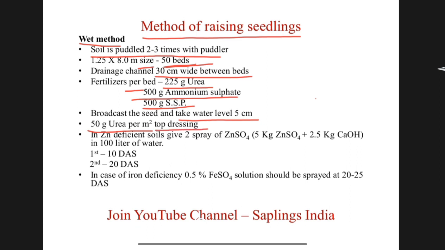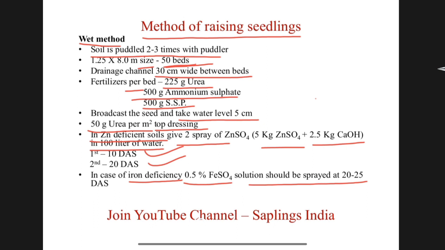In zinc deficient soils, give 2 sprays of zinc sulfate, 5 kg zinc sulfate plus 2.5 kg calcium hydroxide in 100 liter of water, to avoid zinc deficiency. This spray should be done first at 10 days after sowing and second at 20 days after sowing. In case of iron deficiency, 0.5% iron sulfate solution should be sprayed at 20 to 25 days after sowing.